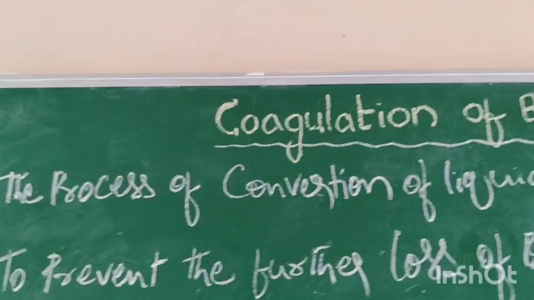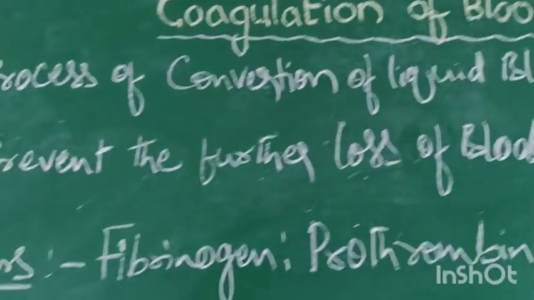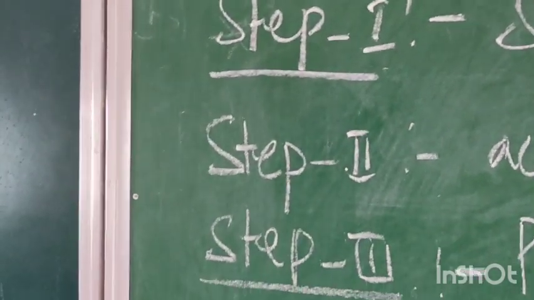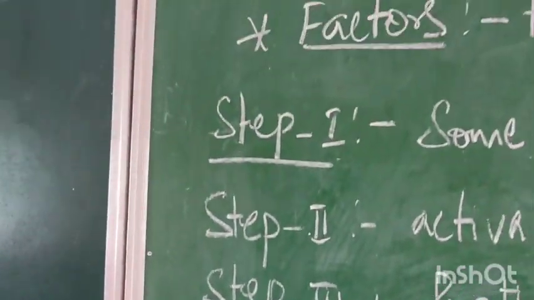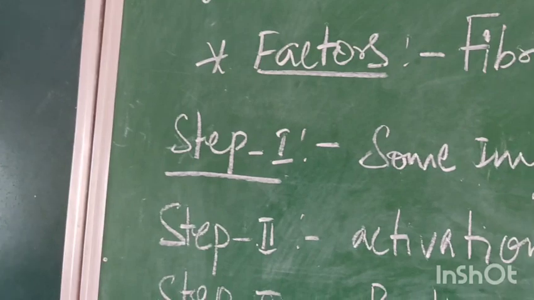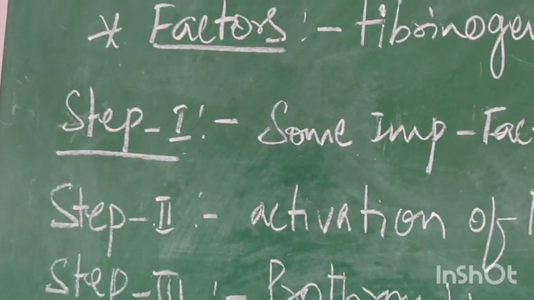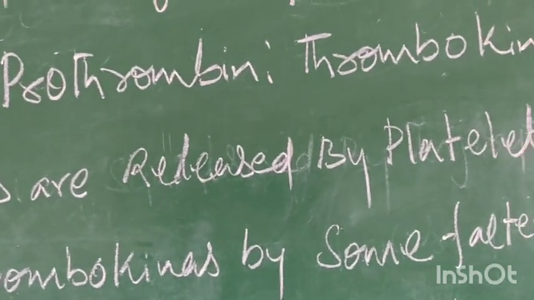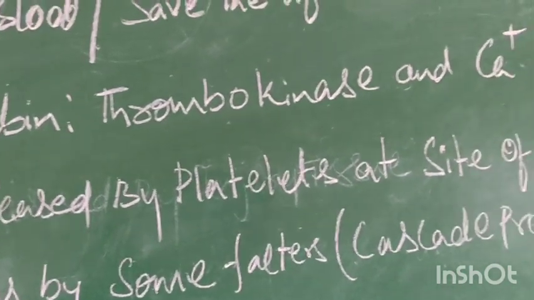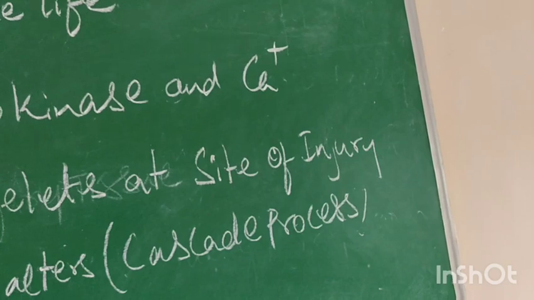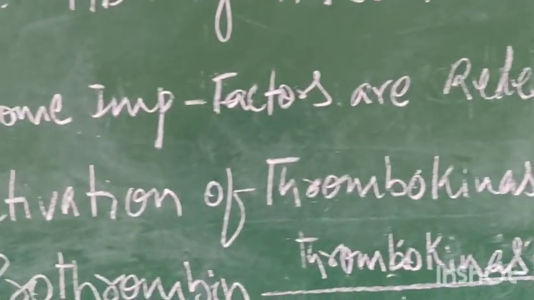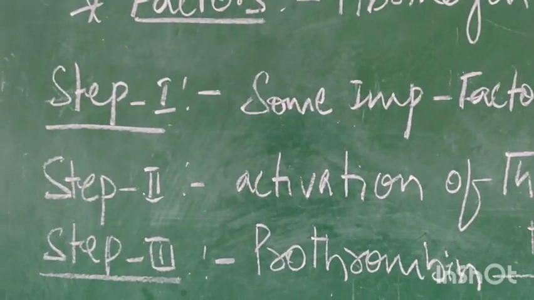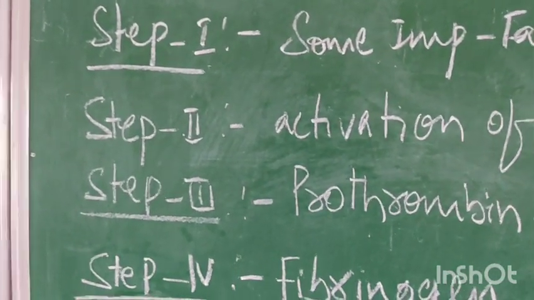Now, the process of coagulation takes place in 4 steps. Step 1, step 2, step 3, step 4. Now, I can explain everything. Just you write the notes. Step 1. Some important factors are released by platelets at the site of injury. This is the first step. Now, second step, activation of